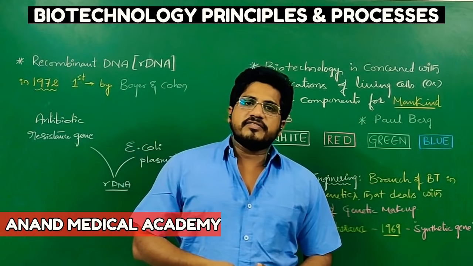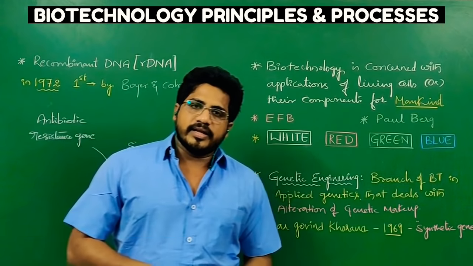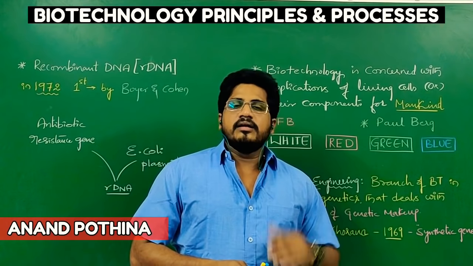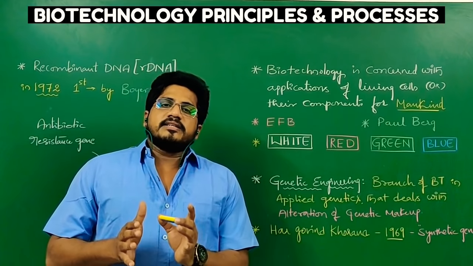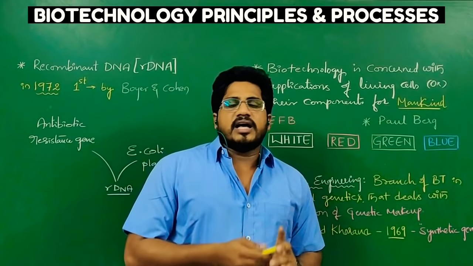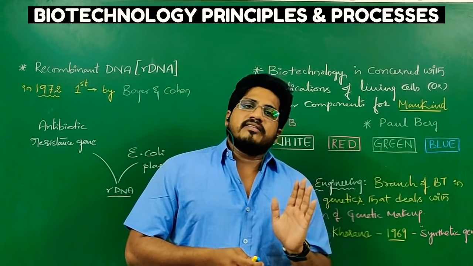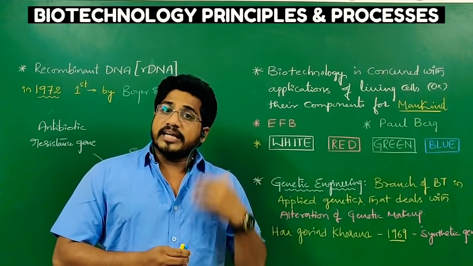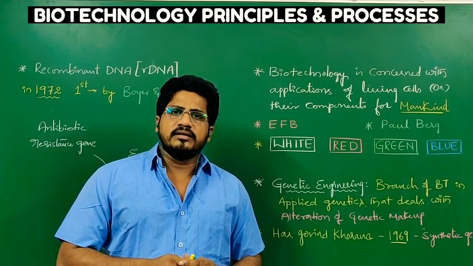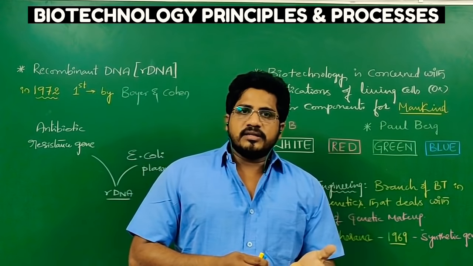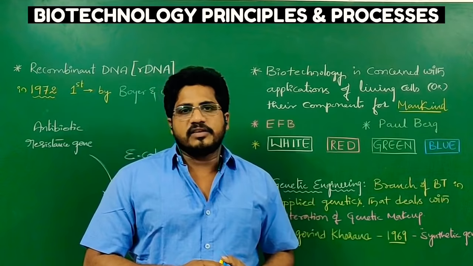In the previous sessions we have finished two important lessons. One is human reproduction and the second one is molecular basis of inheritance, followed by biotechnology principles and processes. This lesson completely depends on the very last chapter, that is molecular basis of inheritance. In that lesson we learned the complete chemical structure of DNA as well as some nucleic acids. Then DNA replication, transcription, translation, genetic code, so many things we learned.